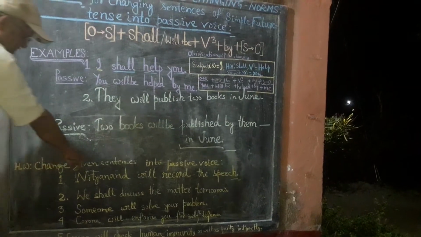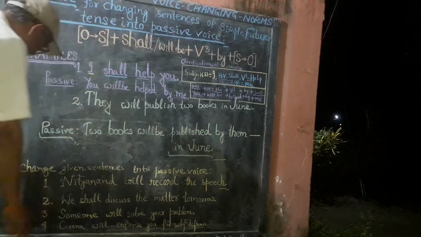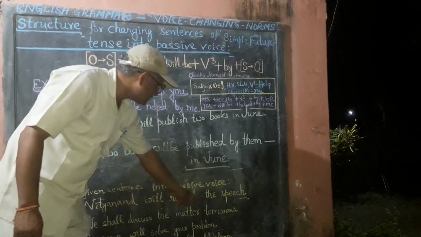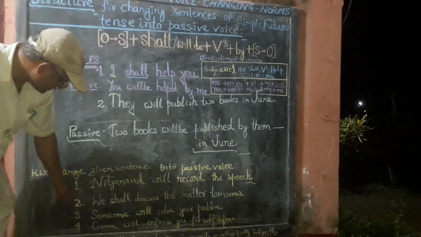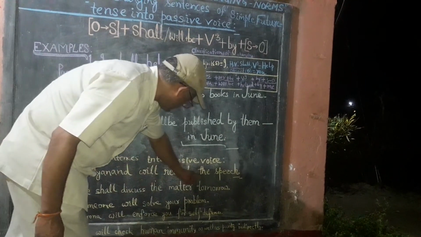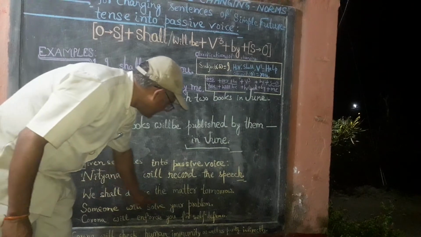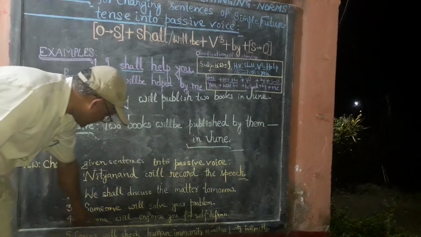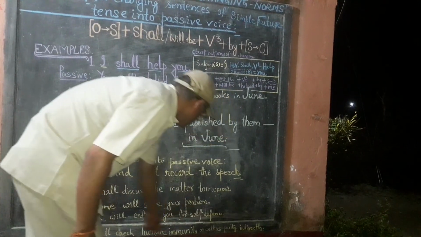Homework is to change given sentences into passive voice form. First sentence is, Nityanand will record the speech. Second example, we shall discuss the matter tomorrow. Third example is, someone will solve your problem. Fourth example is, Corona will enforce you for self-defense.